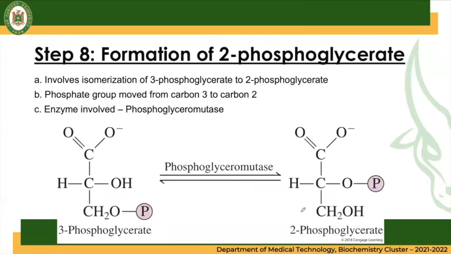So step 8 is a formation of a 2-phosphoglycerate from our 3-phosphoglycerate with the use of an enzyme phosphoglyceromutase. So there are two molecules of 3-phosphoglycerate that will undergo an isomerization process again, whereby the phosphate group is shifted from carbon number 3 to our carbon number 2. It will become a 2-phosphoglycerate. Again, there are two molecules of 2-phosphoglycerate being produced.